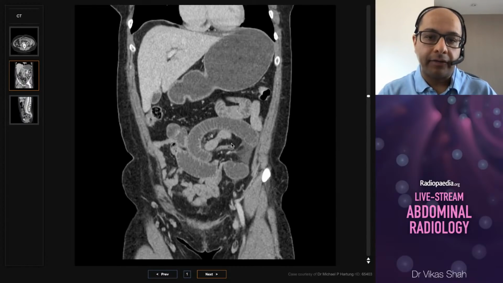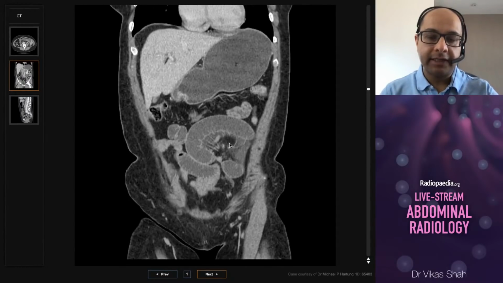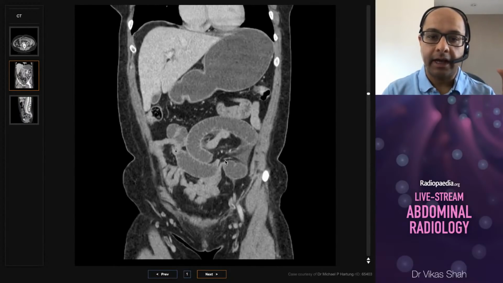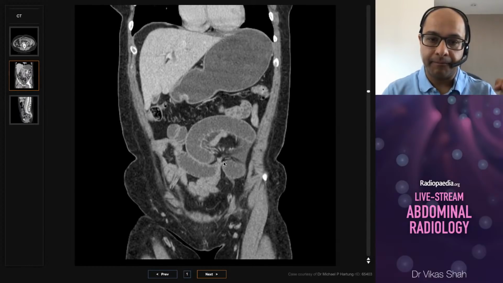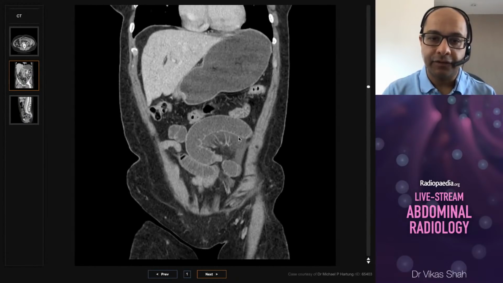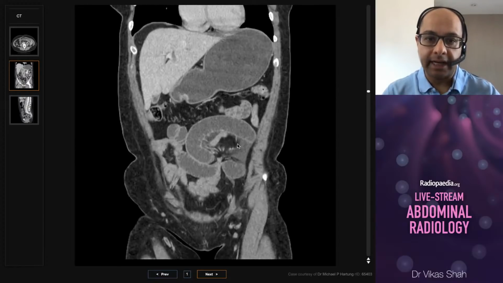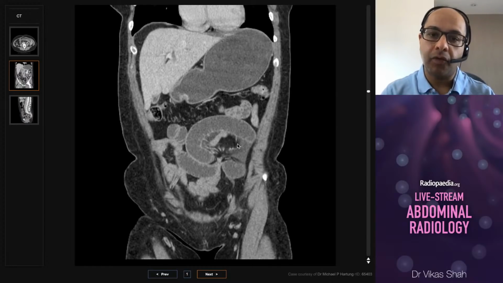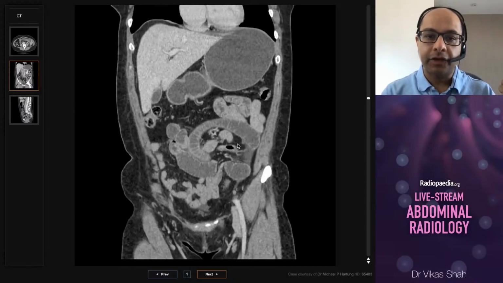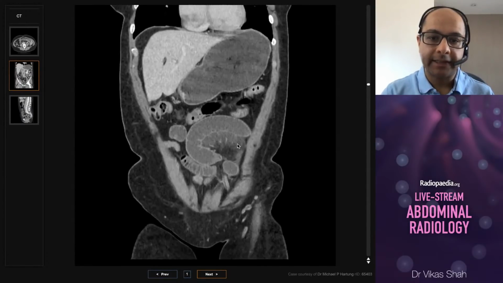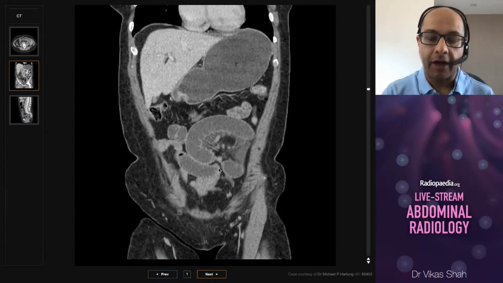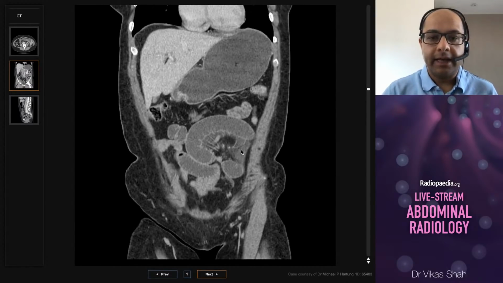I'd be more concerned about ischemia developing within this type of bowel obstruction than other cases because of the very tight transition point and the mesenteric vascular compromise. The fluid oozing into the mesentery is a concerning sign of the health of this bowel. So this needs an urgent report and urgent intervention by the surgical team. So remember to use the multiplanar reformats to your advantage to be able to pick out cases such as this one. Now, this is, as I said, due to adhesions.